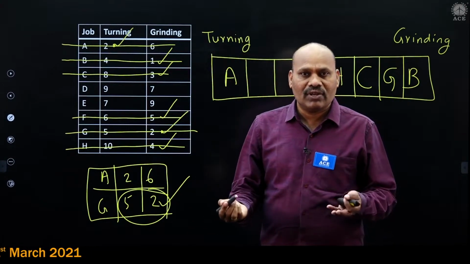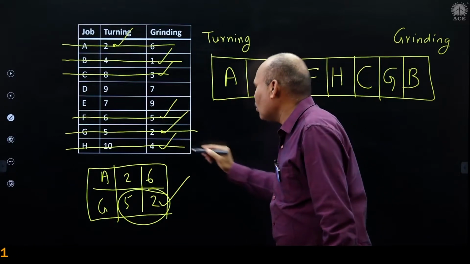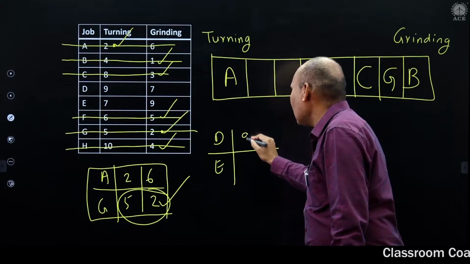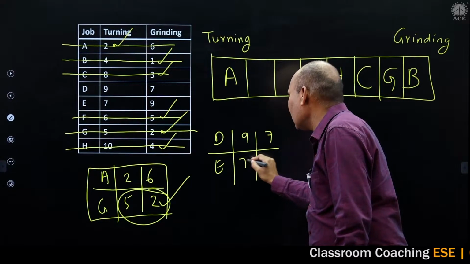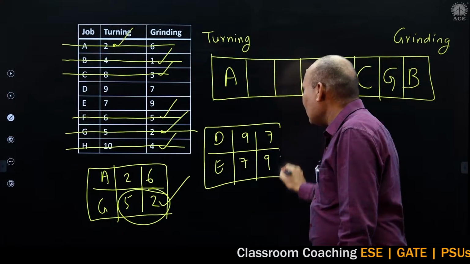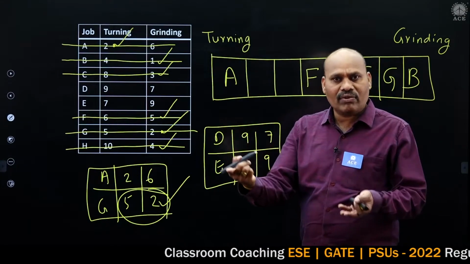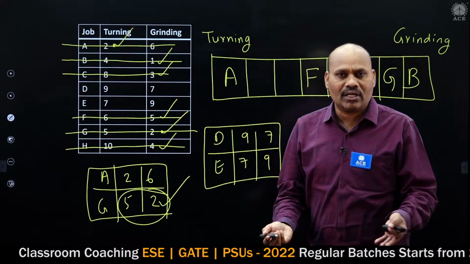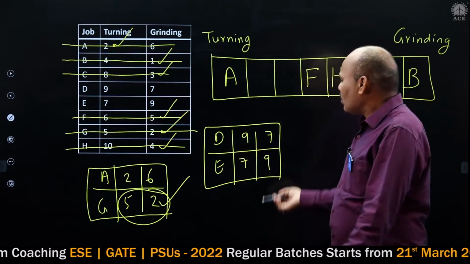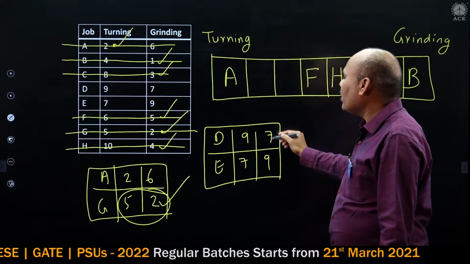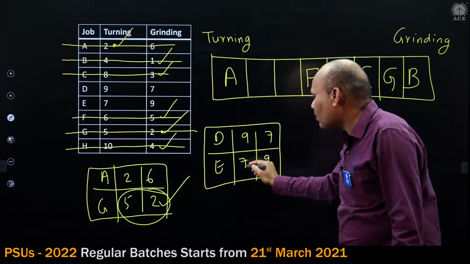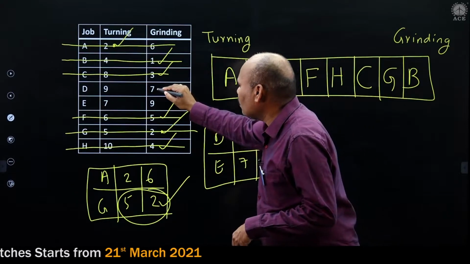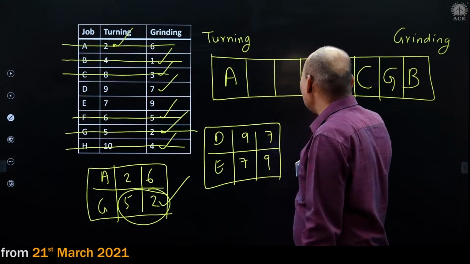Next, 7 is the minimum, but a tie occurs between D and E. Their values are 9 7 and 7 9. While resolving a tie we use the other value, but here the other value is also the same, 9. So you can take anything; the tie can be broken randomly. If I take this 7, D should be loaded in the grinding side. If I take the other 7, E should be loaded in the turning side. That is up to you. Suppose I'm taking D, so on the grinding side you have to load.